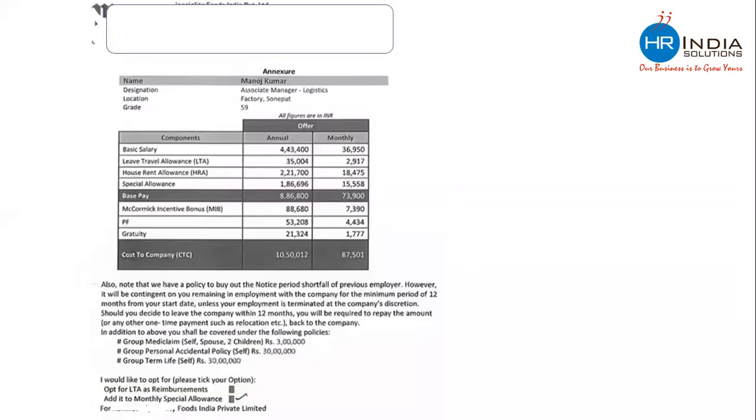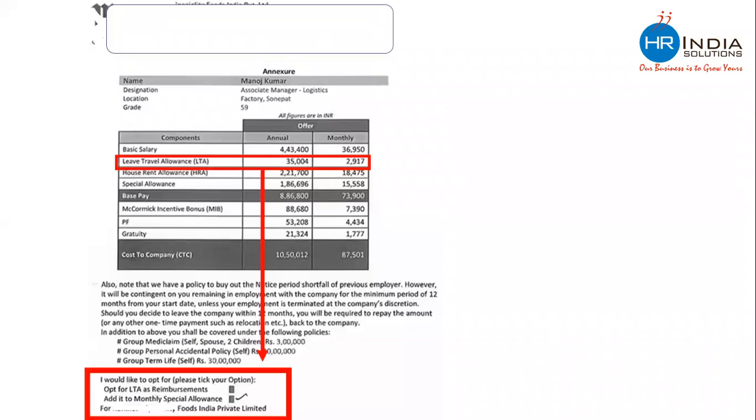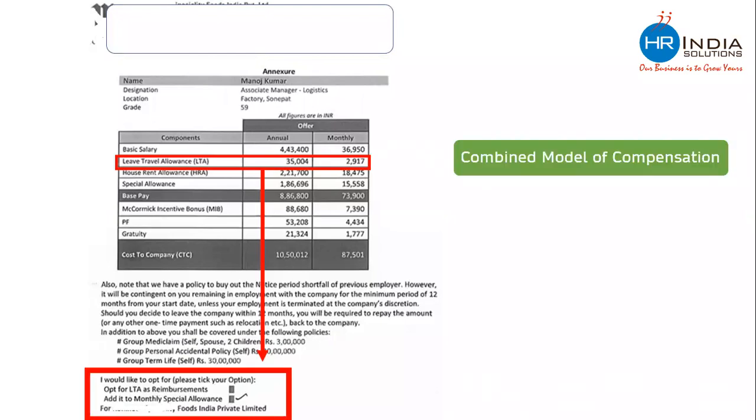Let's have a look at another offer letter. This is another offer letter in which there is one component by the name of leave travel allowance, for which the company is asking the employee whether the employee wants to take this amount as leave travel allowance or add this amount into monthly special allowance. So there is a freedom with one component with the employee. This is a combined model of compensation package. All the rest of the salary components are fixed and decided by the company, where the employee does not have any choice.